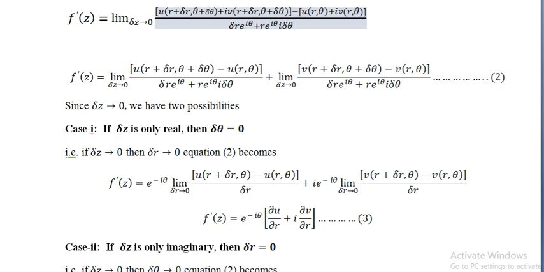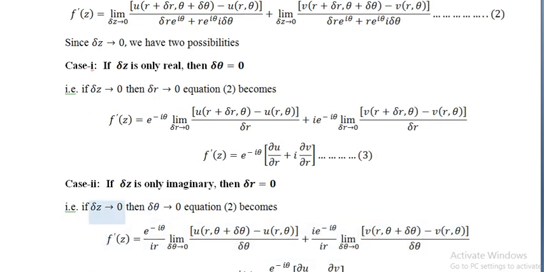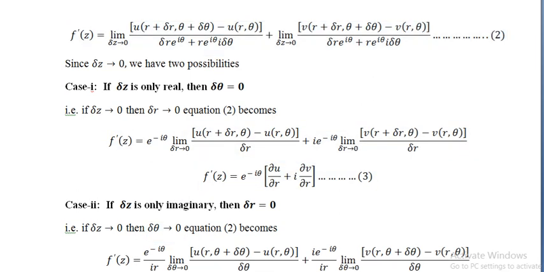So this gives equation number 3 when delta theta equals 0. Now in case number 2, we choose delta z as only imaginary. Imaginary means the real part is absent, that is delta r becomes 0, and if delta z is close to 0, then delta theta is also close to 0.